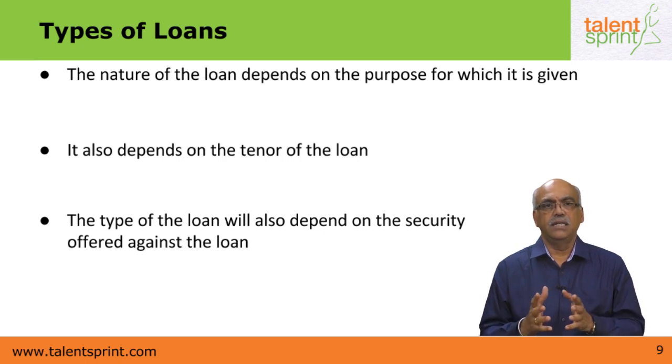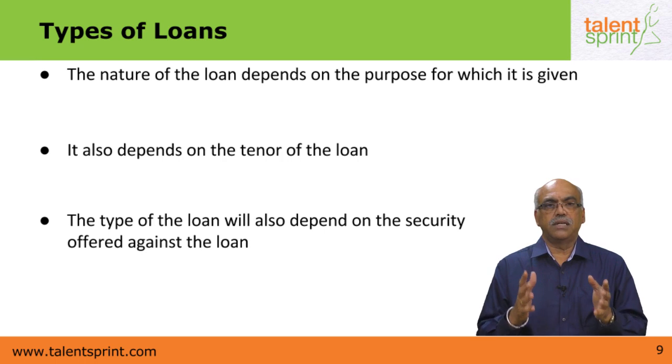For a cash credit, the type of security given is that of raw materials, finished goods, semi-finished goods, or receivables. All these are normally expiring within a period of 1 year. So that is why the cash credit loan is given for a period of not exceeding 1 year.